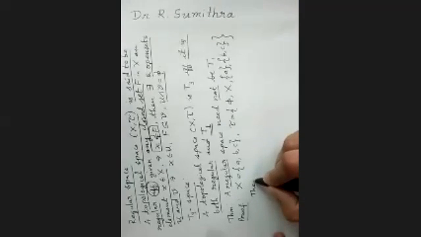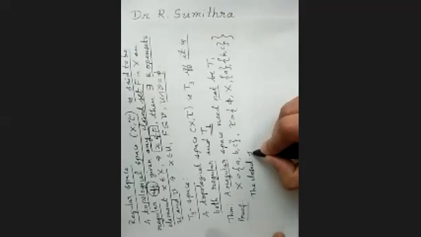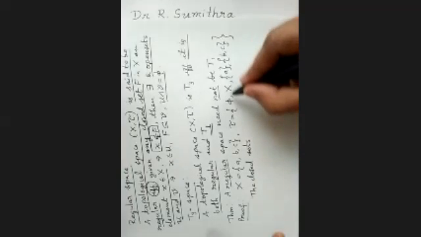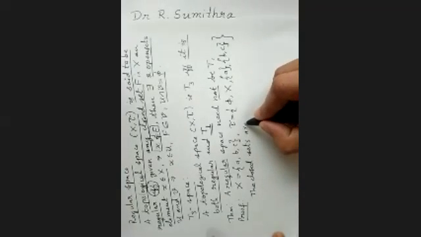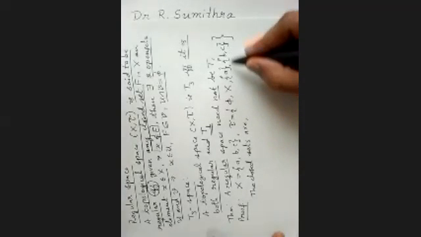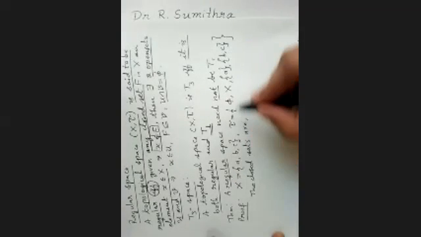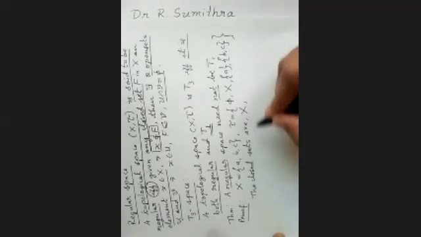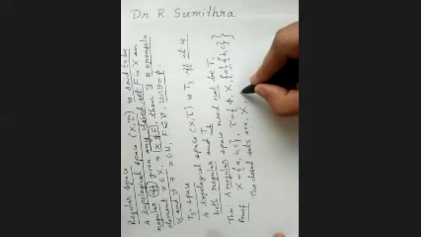Let us write down all the closed sets. These are the open sets; we'll write down all the closed sets. Closed sets are nothing but complements of open sets. So the complement of the null set is the whole set X, the complement of the whole set is the null set, the complement of singleton A is {B, C}, and the complement of {B, C} is singleton A. So these are the closed sets.